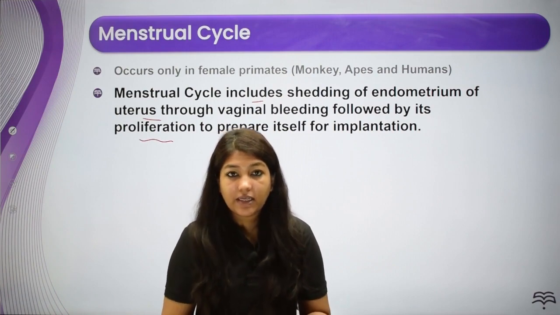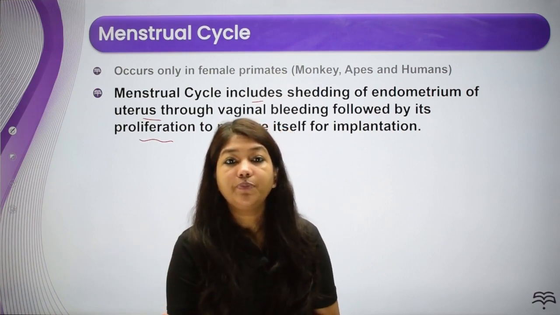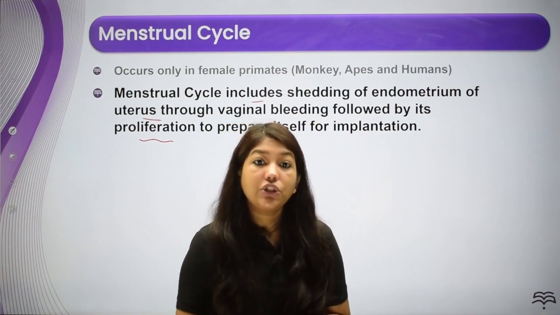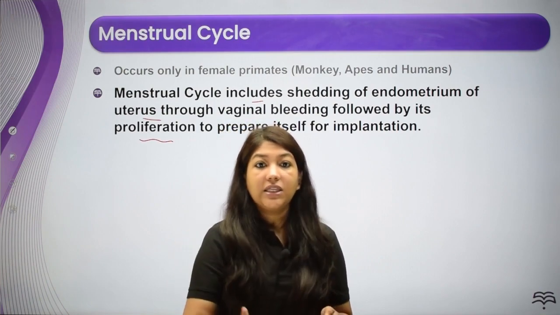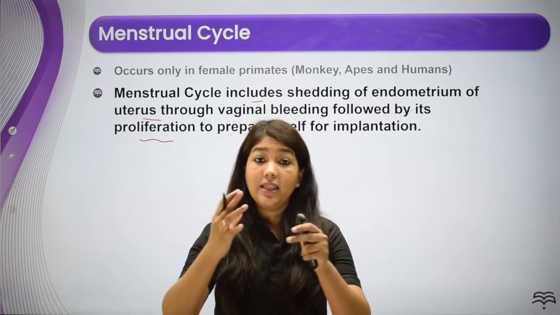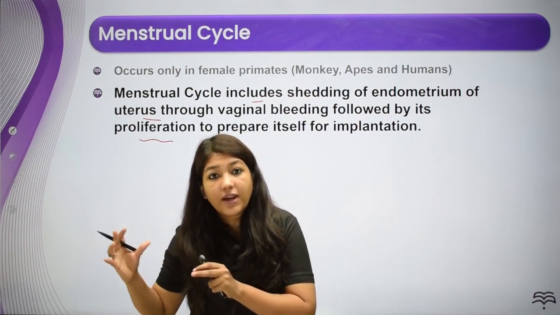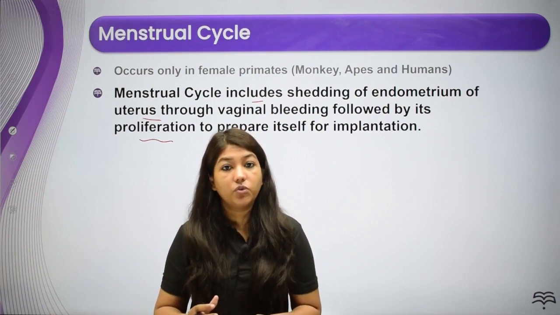A particular menstrual cycle has a lot of events. It has the bleeding phase, then there is the proliferation phase, and after that, ovulation is going to happen. Then there is the luteal or the secretory phase. So all these phases are making this menstrual cycle. There are a lot of events which are happening throughout the menstrual cycle.